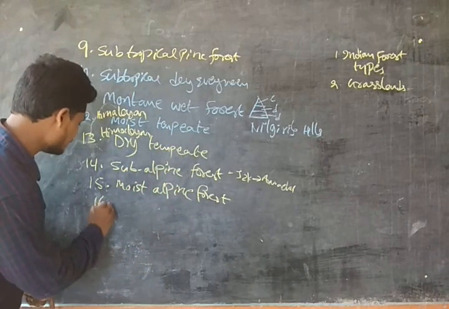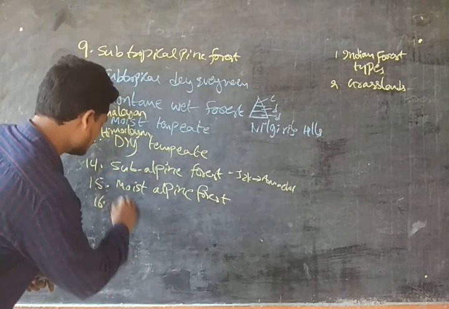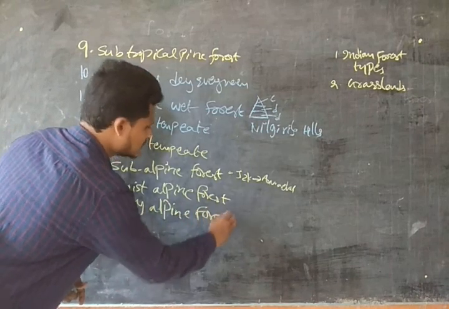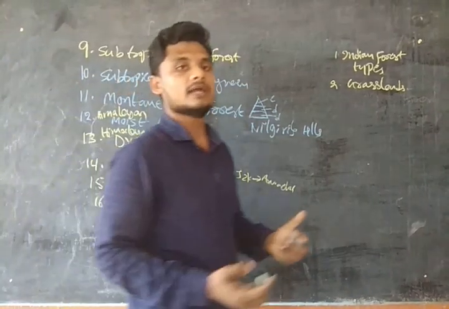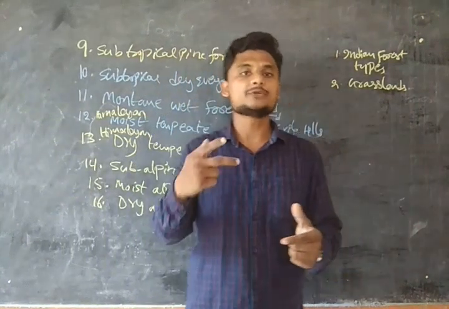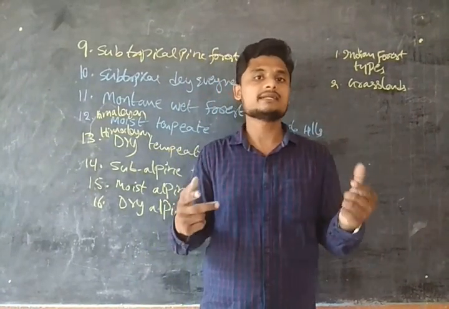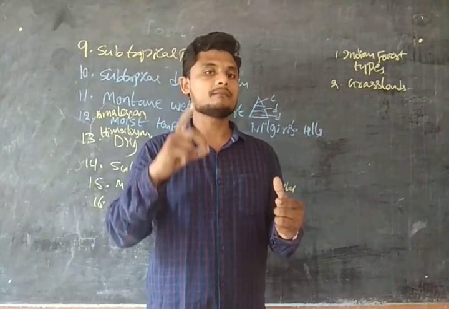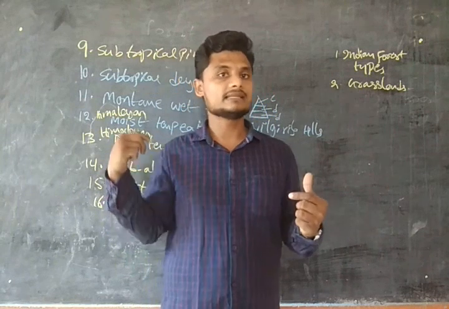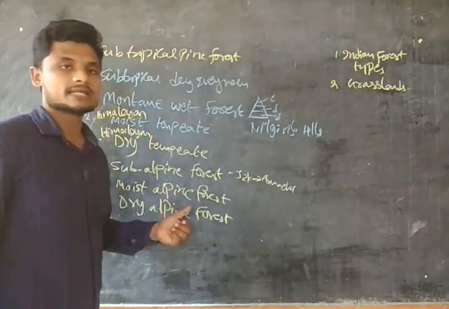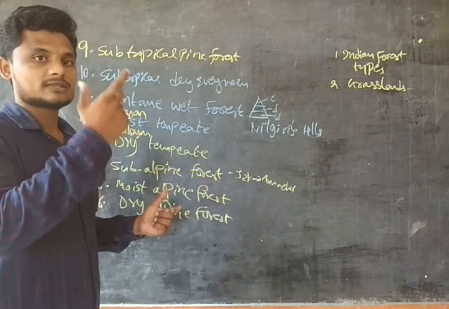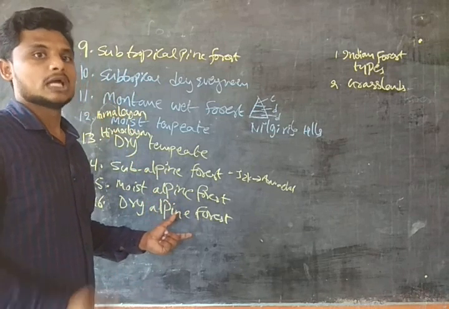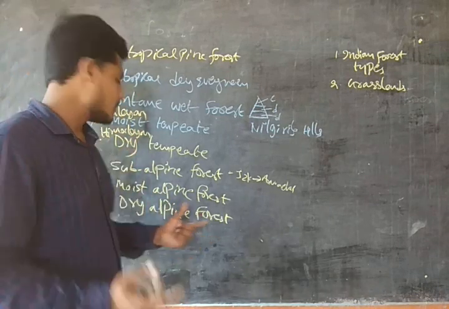And the last one we have is dry alpine forest. The dry alpine forests are present at an altitude of between 3,000 to 4,900 meters. So between these altitudes, the dry alpine forests are present. These have dwarf plants, so dwarf plants are common in this region.